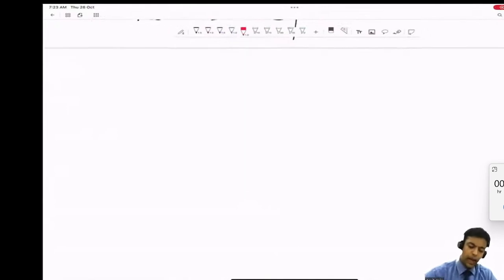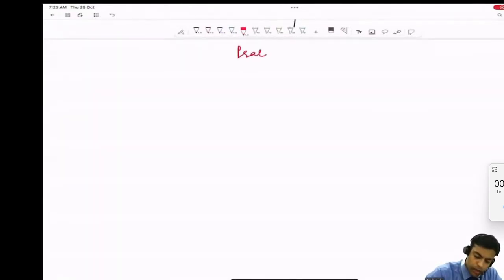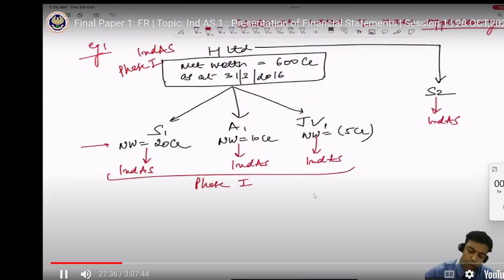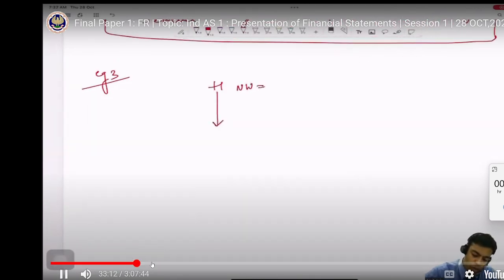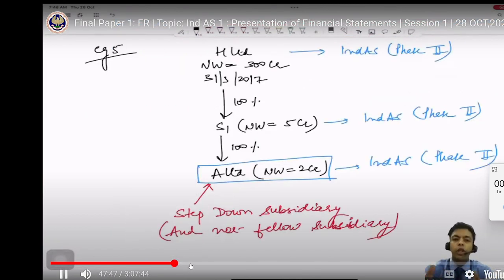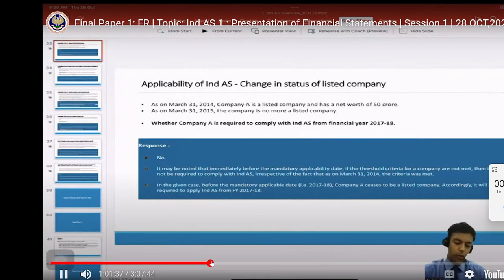Okay, guys. Now let's take some practical cases of how the applicability of INDAS will work. Take a holding company, H Limited, with a net worth of, let's say, 70. No subsidiaries are also applicable. This is why we need to go as per the law. The law which has been drafted is final. The law clearly says once a company is covered, its holding, JV and subsidiary are covered.